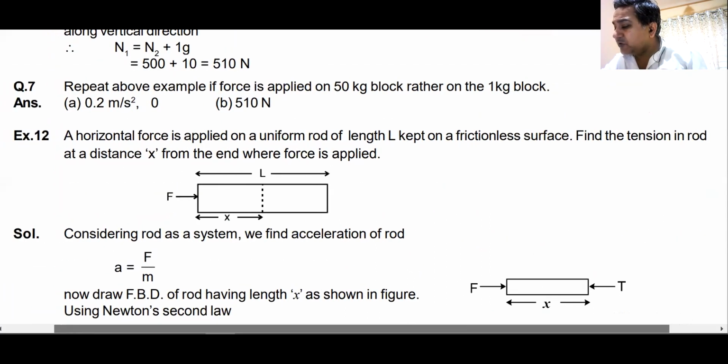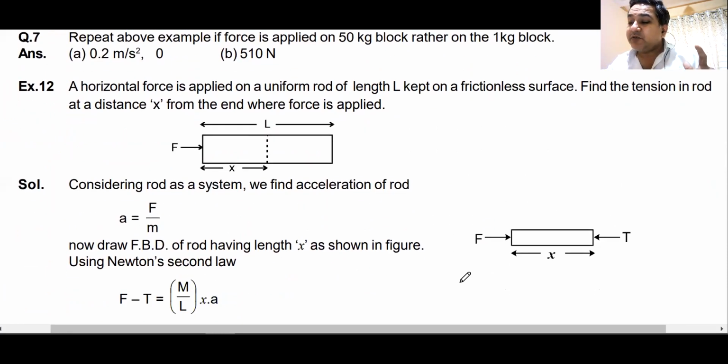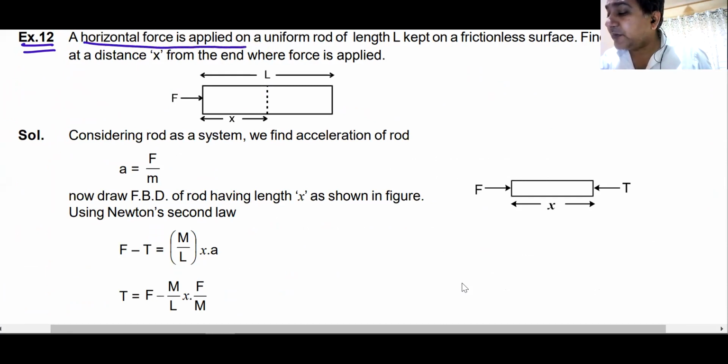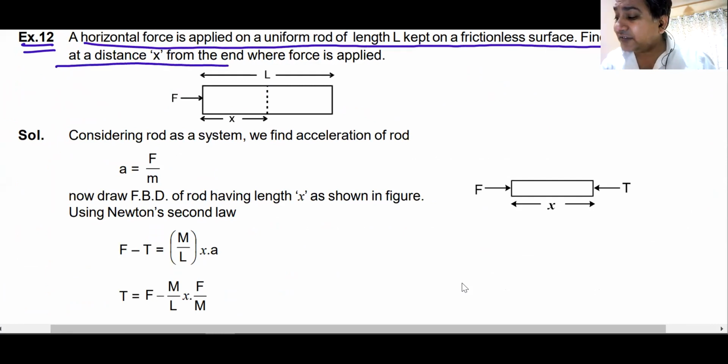There's one more question that you can do here on the same line, because I feel these types of questions can come in the exam these days. Example number 12, based on a similar concept. Just remember this shortcut formula and maybe you can apply it somewhere. The horizontal force F is applied on a uniform rod of length L kept on a frictionless surface. Find the tension in the rod at distance X from the end where it is applied.